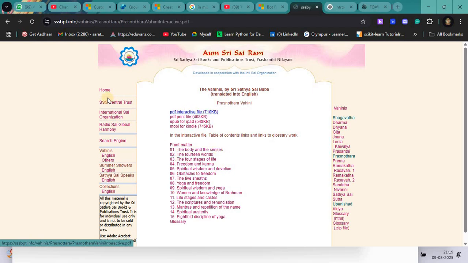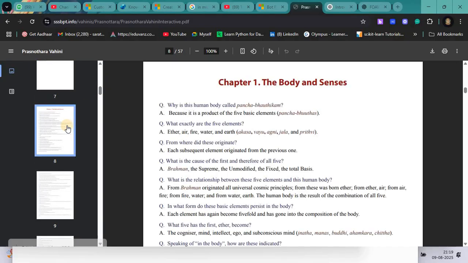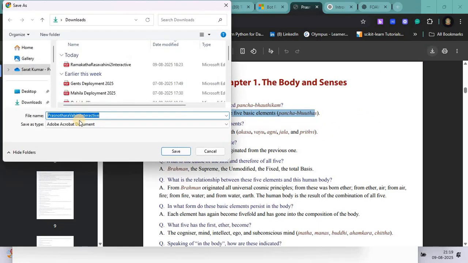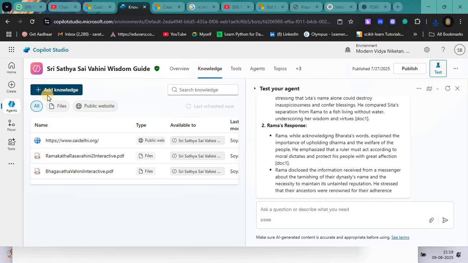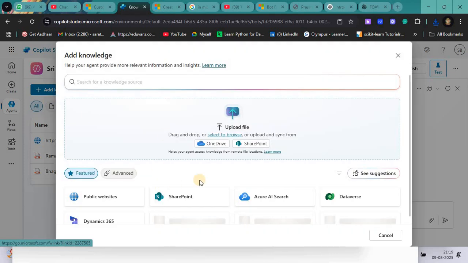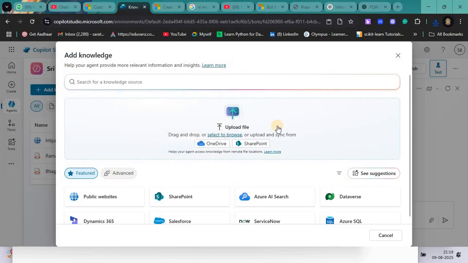So let me go to this PDF, Prashnottara Vahini. You can see there are different pages in this PDF. There are questions asked by the devotees and answers from Sathya Sai Baba. Let me export this question-answer Prashnottara Vahini, and this PDF is downloaded. Let me go to my knowledge database, because I want to add this knowledge to my agent. So how can I add it? I can upload the file, select it from browse here, and this is Prashnottara Vahini. I can add this PDF here.